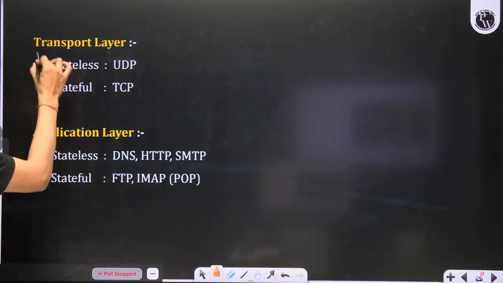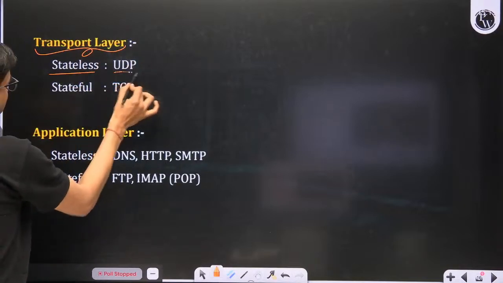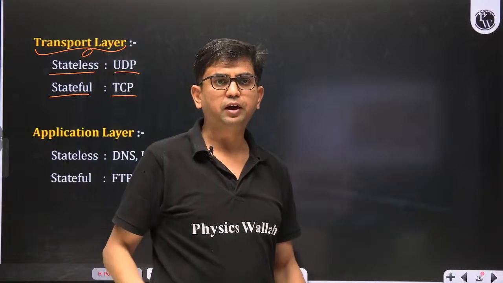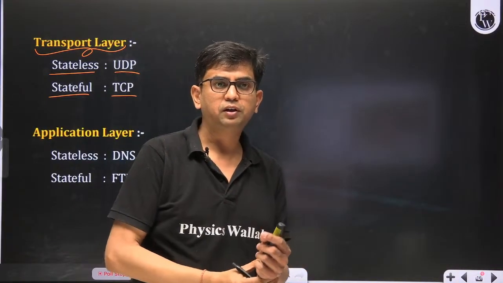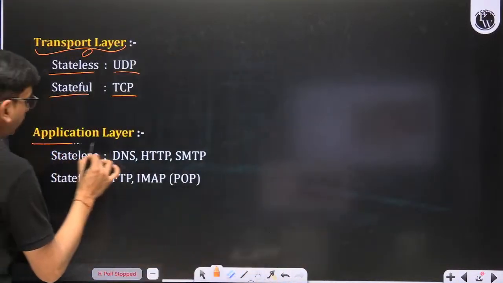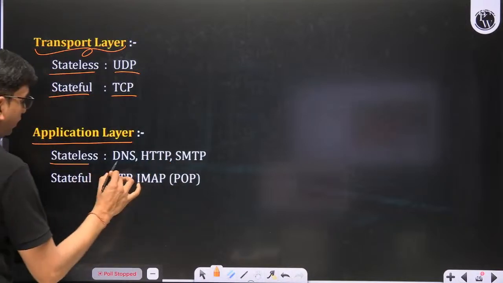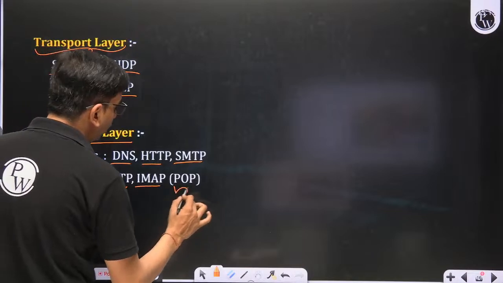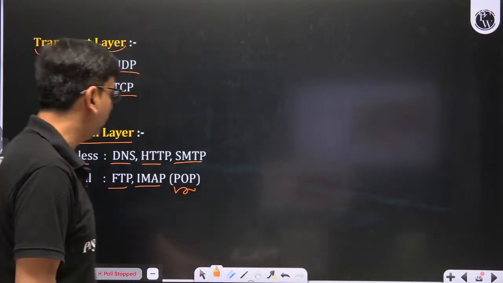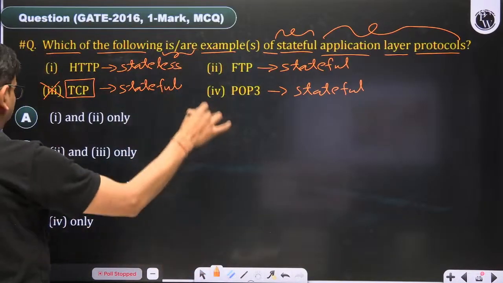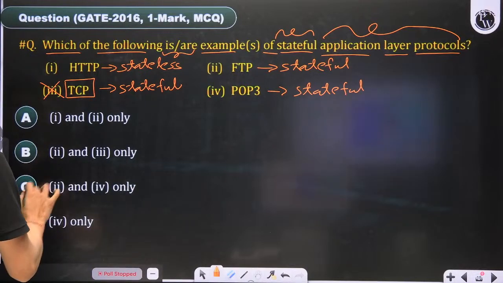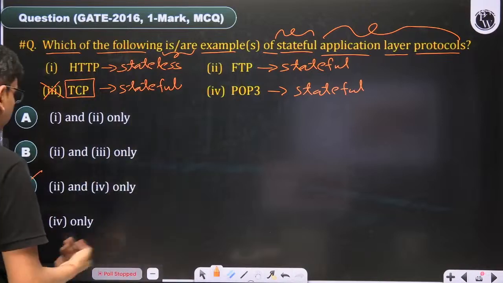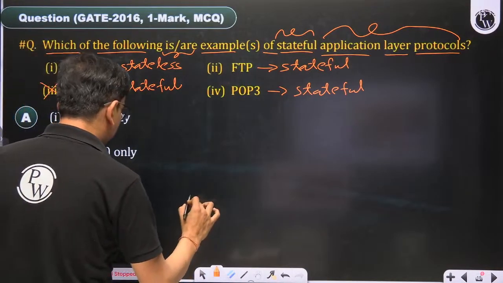Here, at the transport layer, UDP is stateless and TCP is stateful. These maintain transport level information. Then at the application layer, stateless are DNS, HTTP, SMTP. Stateful are FTP and IMAP. The old version of IMAP is POP. These are the stateful ones. So here the correct answer is 2 and 4, because TCP is stateful, but it is transport layer, not application layer.